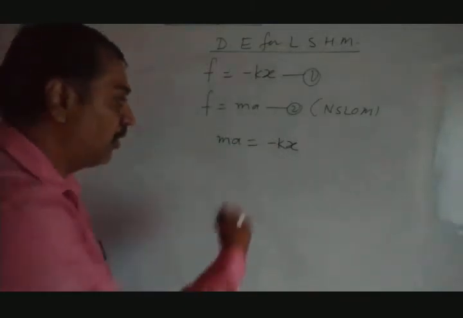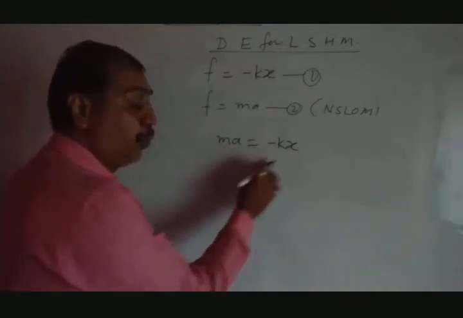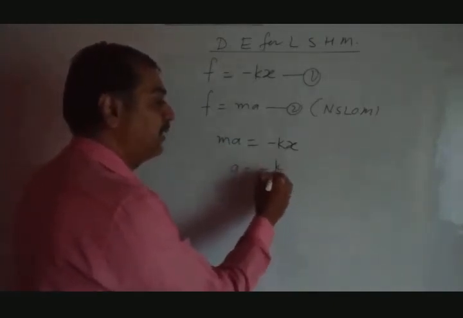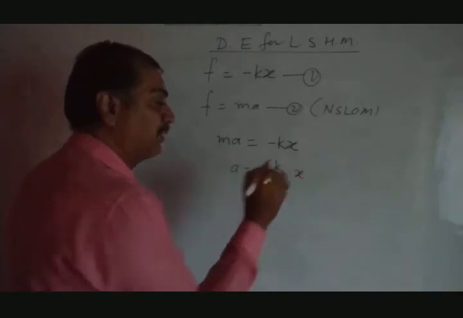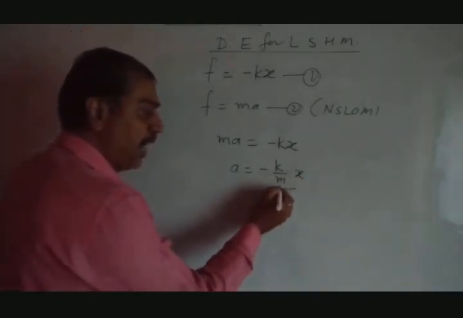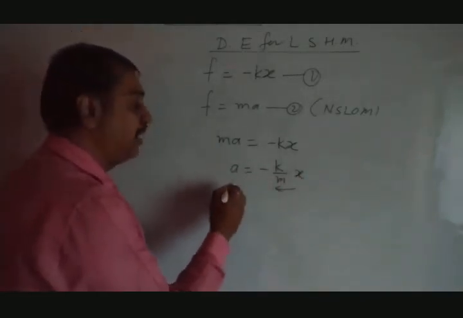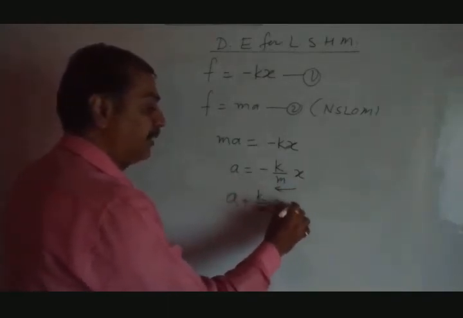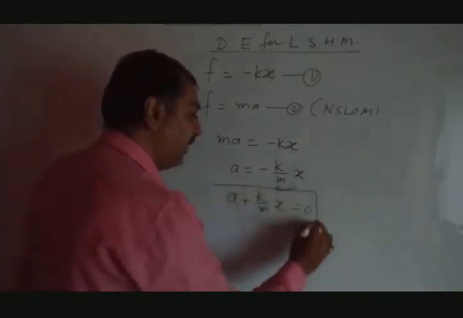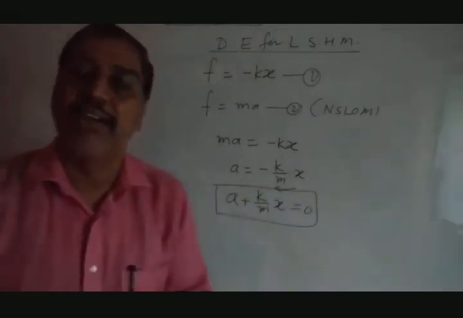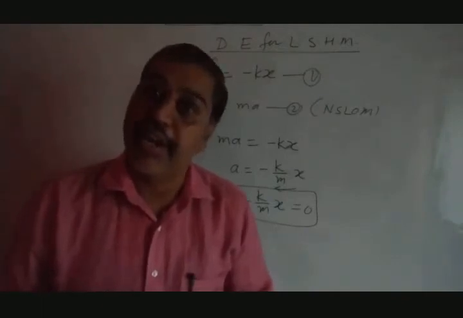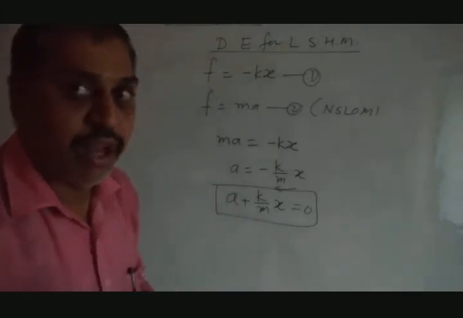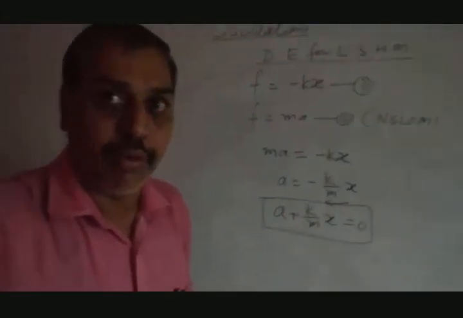Is that clear? Further we can write this as, divide both sides by mass m. We get a equal to minus k by m into x. Move this term to this side. As it is minus, when it comes to this side it becomes plus. We can write a plus k by m into x equal to 0. This equation is said to be a linear differential equation. But to get the exact differential equation, first of all we have to consider another point. What exactly that point is, we'll see.